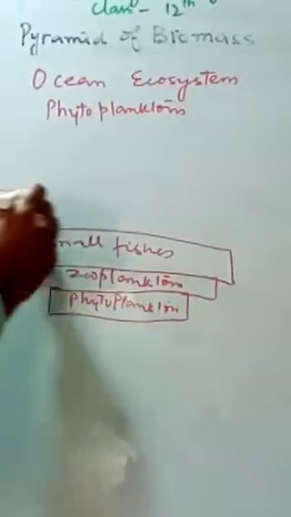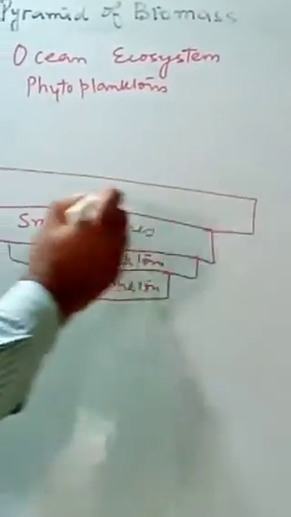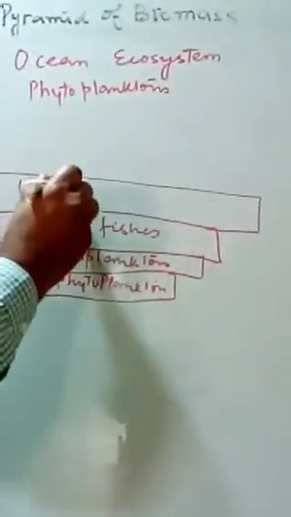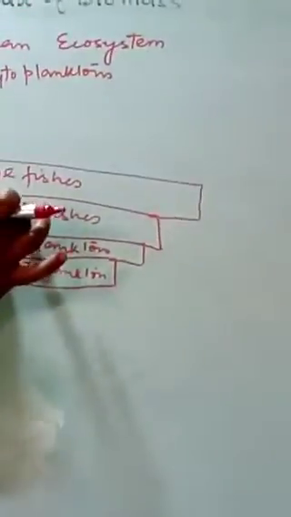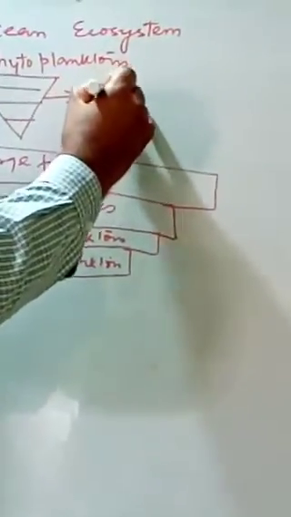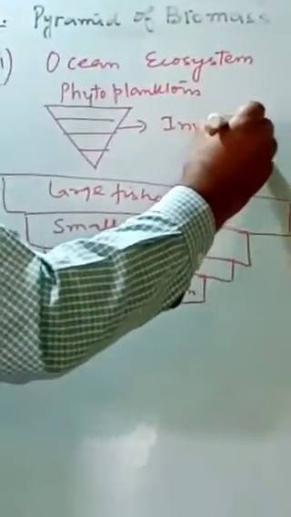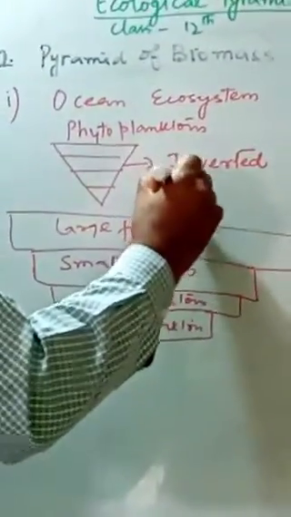Then these small fishes are eaten up by the large fishes. These large fishes, though they are very small in number, their biomass is greater than that of the small fish. So what we will see is that the pyramid we get is somewhat of this shape. This is called an inverted pyramid.